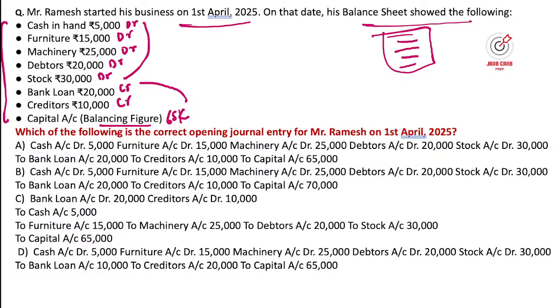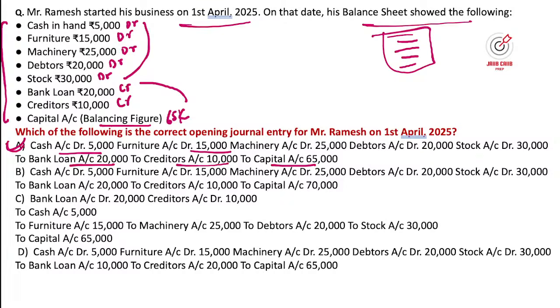Means debit cash. What do you guys say? Okay, A: cash debit, furniture debit, machinery debit, debtors, stock, and then we have bank loan, credit to bank loan, credit to creditors and credit to capital account. Yes, option A only will be the right answer for this one, right?